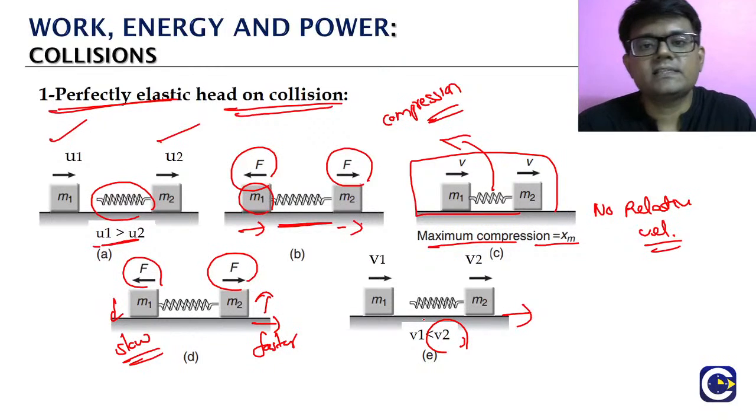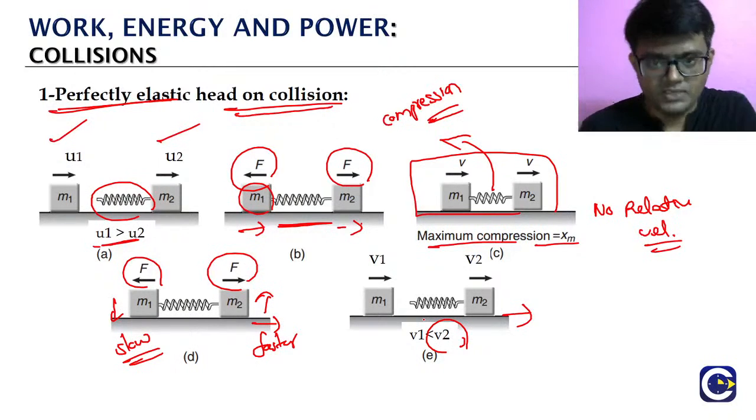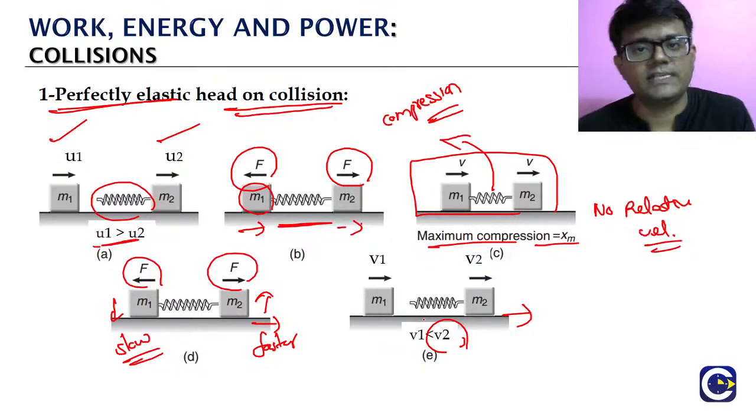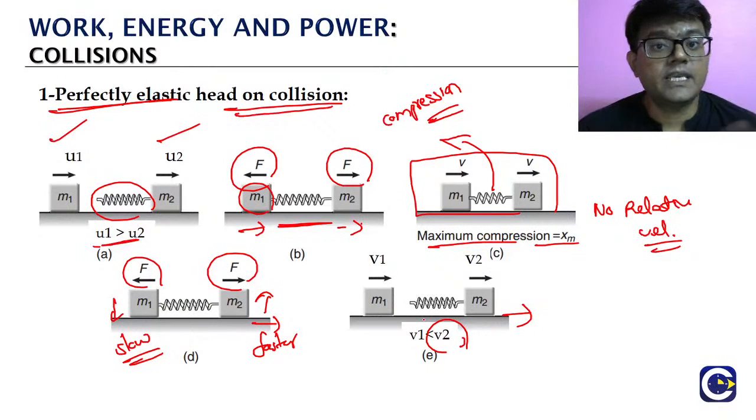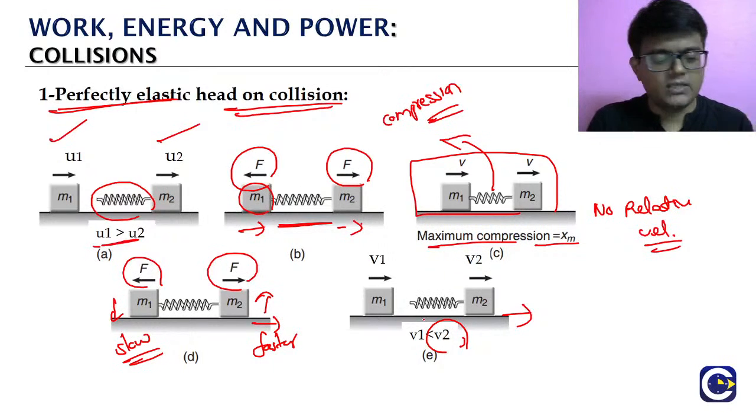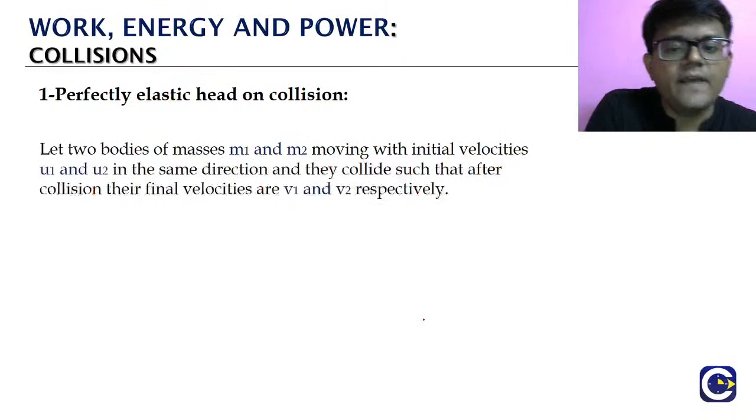And here the thing is, how do we know the change in kinetic energy? Only when we are able to find the final velocities, right? If you are able to find v1 and v2, that's it. We will be able to know the change in kinetic energy for particle 1 and for particle 2. So ultimately, how do we find the v1 and v2 values? Let us see how we can find the v1 and v2 values.